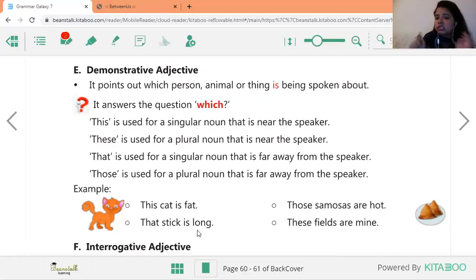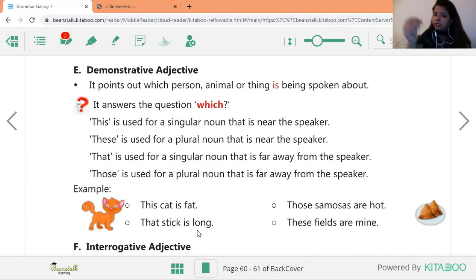Then, those samosas are hot. Now for example, there are two plates of samosas kept, एक मेरे पास है, एक थोड़ी दूर है. I say those samosas are hot, क्योंकि वो दूर है तो I'm using the word those. ठीक है. So you need to understand and remember this. These is used for things which are near to me, but वो एक से ज्यादा है. For example, these books are kept here. Those books are kept there, क्योंकि वो books मुझसे दूर हैं, so I'm using those.